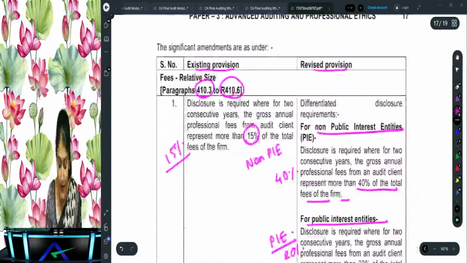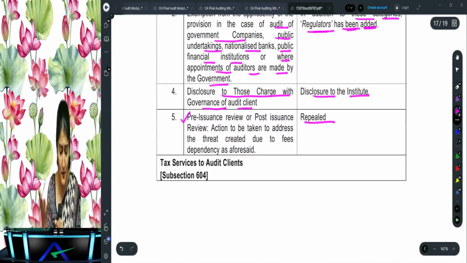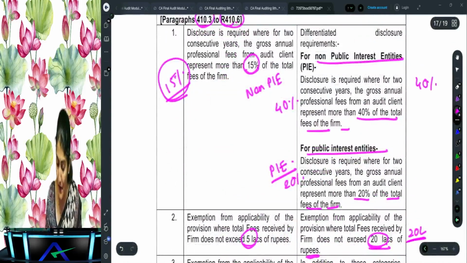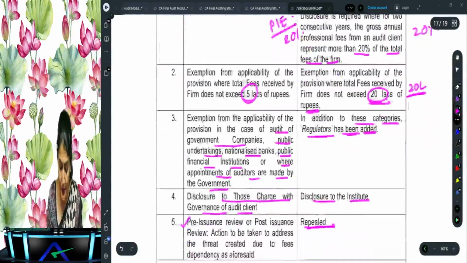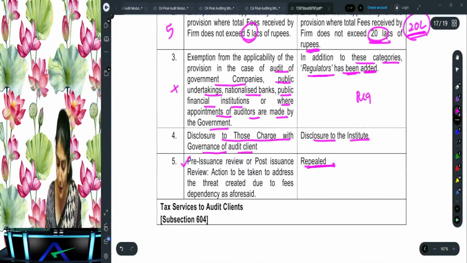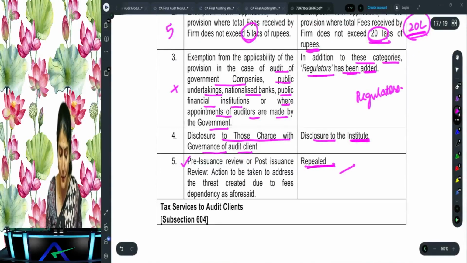Okay, right. What were the existing provision? And then you have the revised provision. What is the existing provision? Disclosure to TCWG of the audit client. Now here, what does it say? Disclosure to the institute, and pre-issuance review and post-issuance review, it says that has been repealed, that has been removed. Okay, so what are the important takeaways for us? Instead of 15%, now it is 40% and the 20%. Then instead of the 5 lakh, now it is the 20 lakh. And then into this list of exemptions, what has been added over there is the regulators. And the disclosure to the TCWG of the audit client, the disclosures have to be made to the institute, and this provision has been revised.